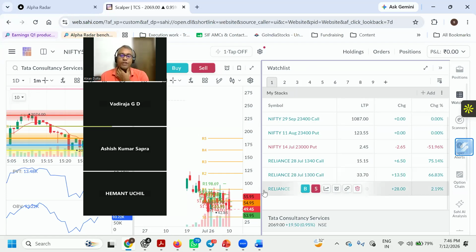I have taken the 14th July 23,000 put. What is the value there? 2.45. What I have done is taken the put with the expiry of the second week of August, the second month. Again, same strike price, 23,000 put for 11th August. What is my value there?